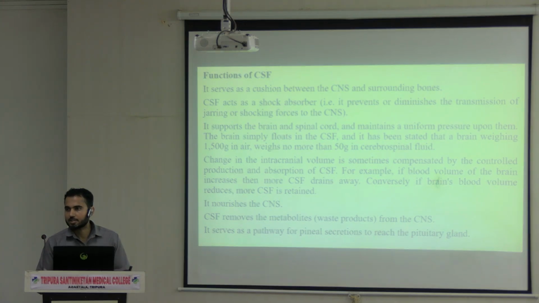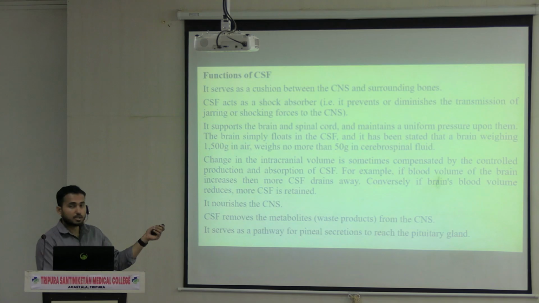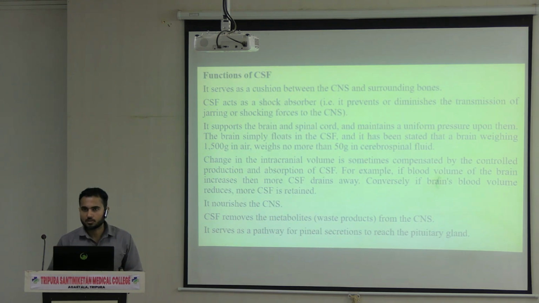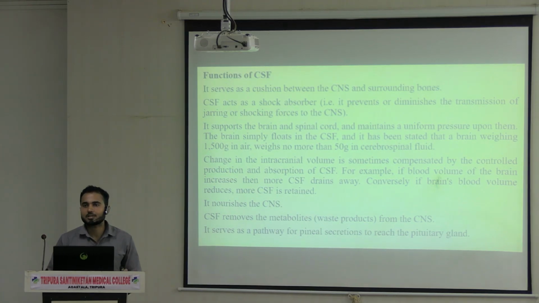What will be the function of the CSF? See, first of all, it acts as a cushion between the central nervous system and surrounding bones. Next, it acts as a shock absorber for the central nervous system. Then it supports the brain and spinal cord and maintains the uniform pressure upon them. And as I said, the brain is simply floating on the CSF. As a result, the weight of the brain is not felt.